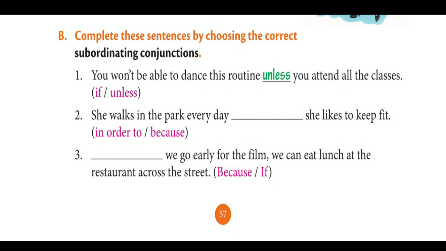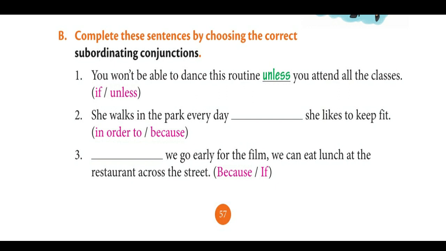Okay, the first one is given here itself. You would not be able to dance this routine unless you attend all the classes. Okay, unless you attend all the classes, you would not be able to dance this routine. You have the options if and unless, and you can find unless as the better option. Next one, she walks in the park every day, dash, she likes to keep fit: in order to or because. If you understand the meaning, you can find the correct one.